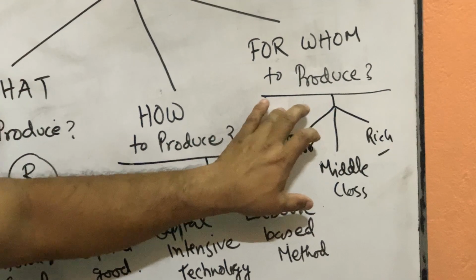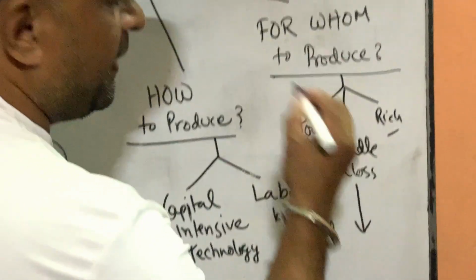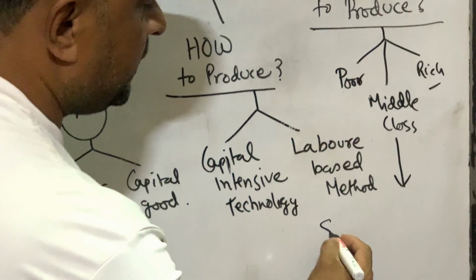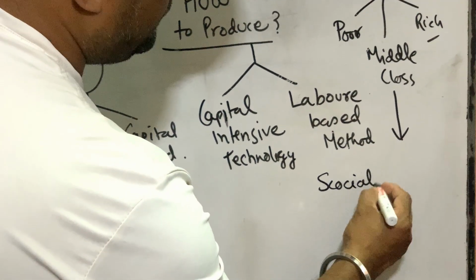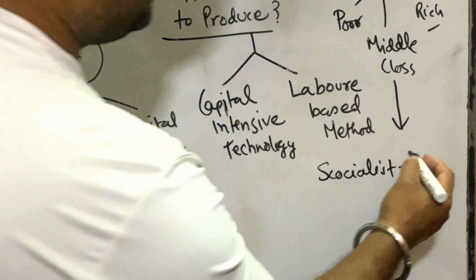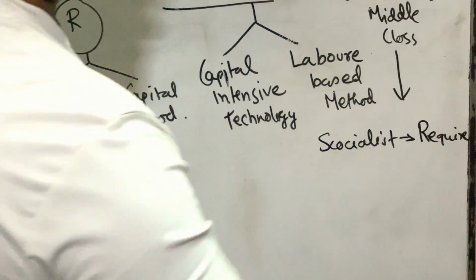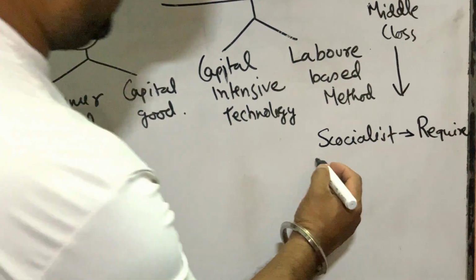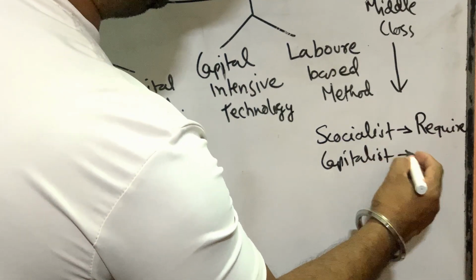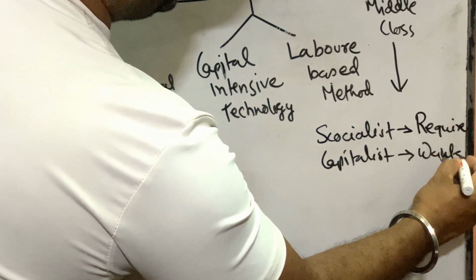Now in these cases, decisions are taken in different ways in different economies. Earlier also we had seen in a socialist economy, what happened? Production is done according to the requirement of the country. In a capitalist country, production is done according to the wants of the people, not according to requirement.